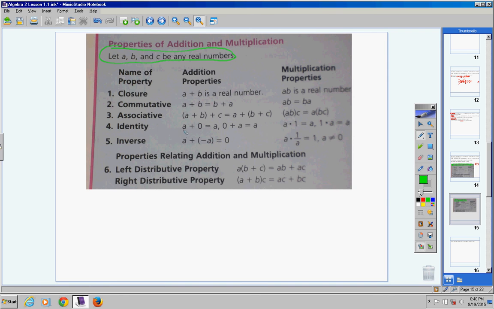The identity property right here. Now, the basis of the identity property is this. Go ahead and write down the word identity in your notes. The basis, students, is this. The basis is whenever you take a real number and add something to it, you should get out the number you started with, okay? So, if I have 5, what would I have to add to that to end up with 5 again?